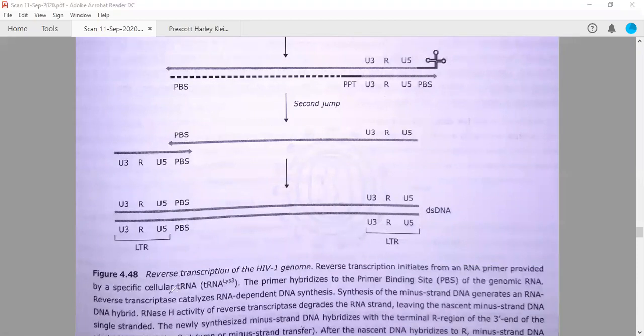So a specific cellular tRNA, for example tRNA of lysine, will be used as a primer. This primer hybridizes to the primer binding site, called PBS, of the genomic RNA, which is single-stranded plus sense. And then it will make a minus strand DNA out of it with the help of RNA-dependent DNA polymerase, which is reverse transcriptase actually.